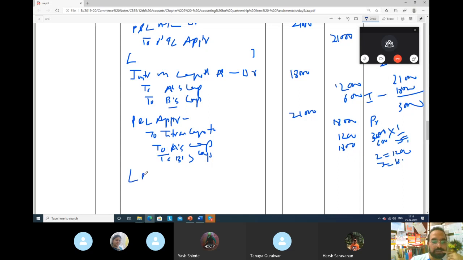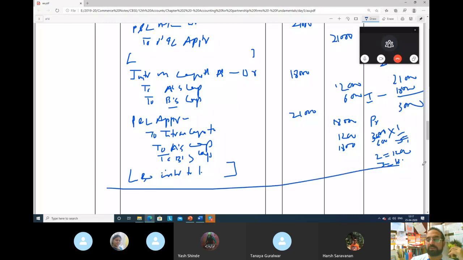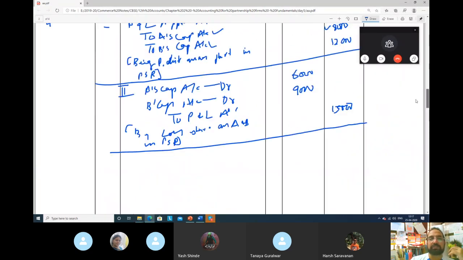So this is the last entry, and what will be the narration? Being interest transferred to P&L appropriation and profit 3000 distributed among the partners. So this is case number 3 which we have done. Let's see.